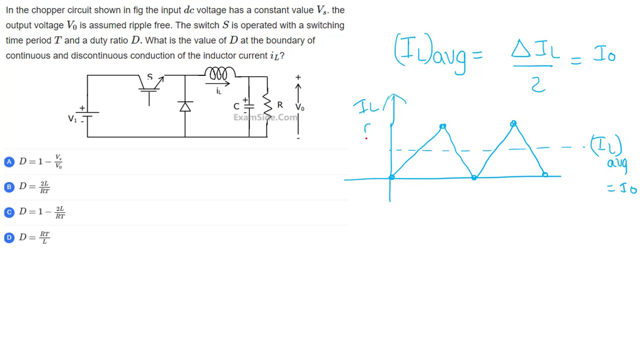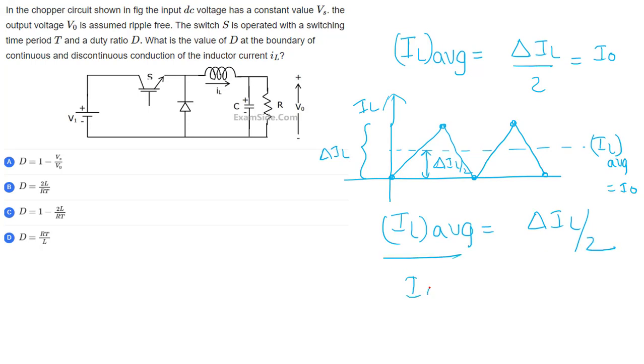From this to this the distance is delta IL. The average will pass exactly through the middle, so this distance will be delta IL by 2. So can't I write IL average, which is nothing but I naught, is equal to delta IL by 2? That's it.